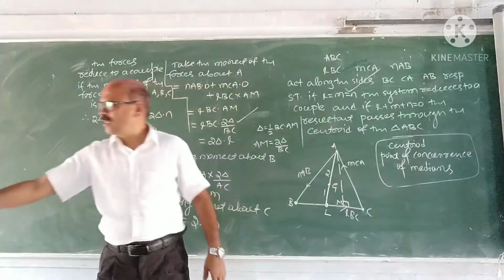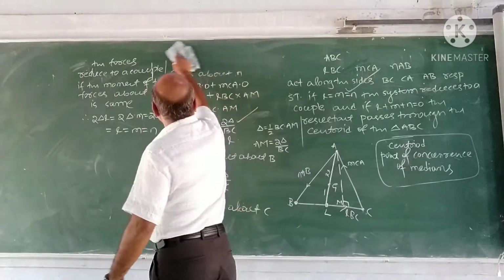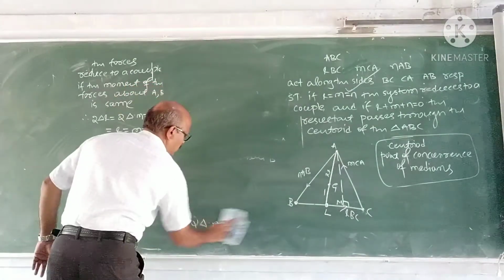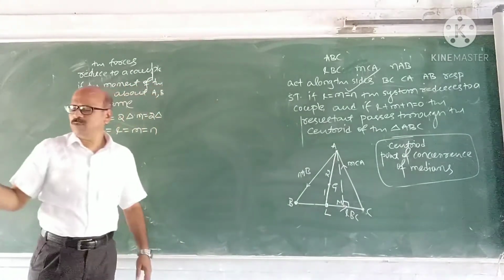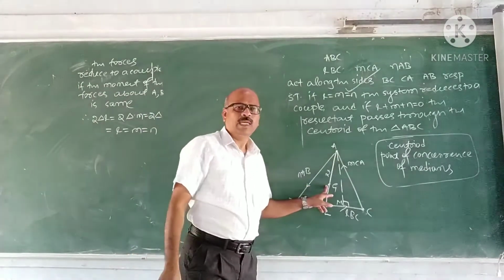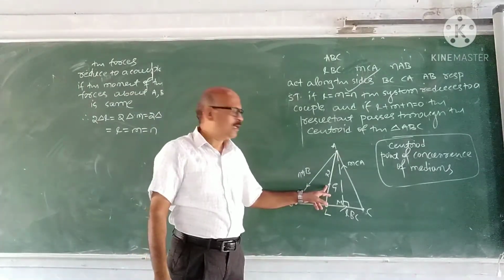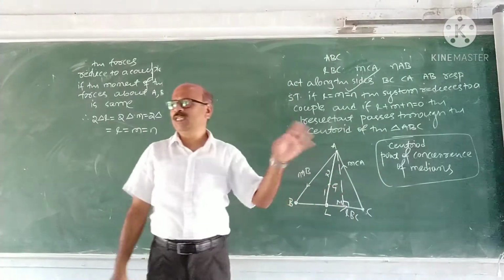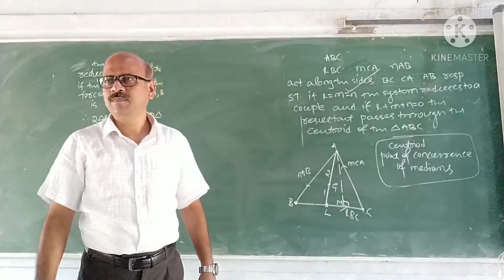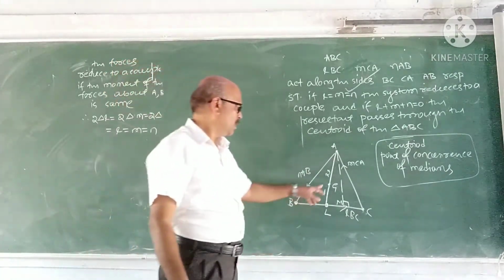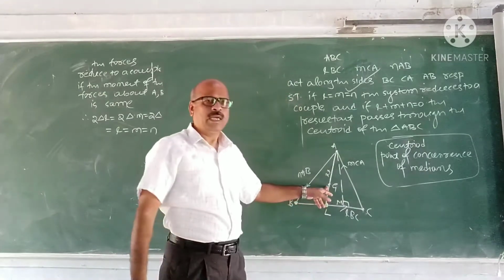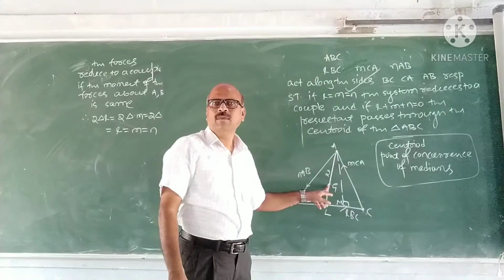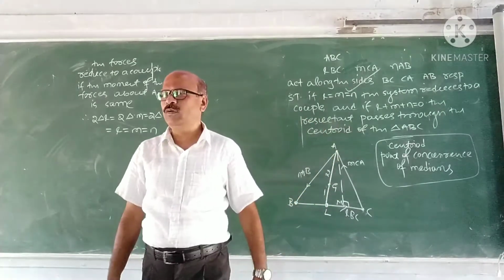Now come to the problem. What do you have to do here? Suppose the resultant passes through the centroid. Then what happens? We take the moment about the centroid. If the resultant passes through the centroid, and you take the moment about the centroid, then the moment of the resultant becomes 0.